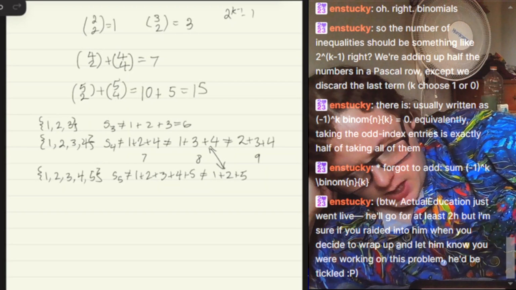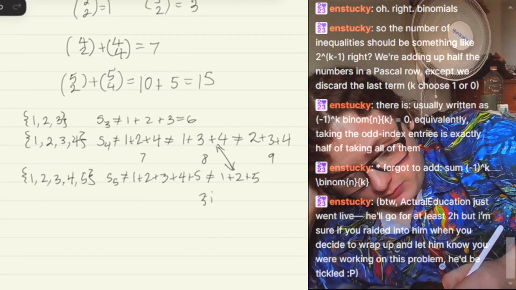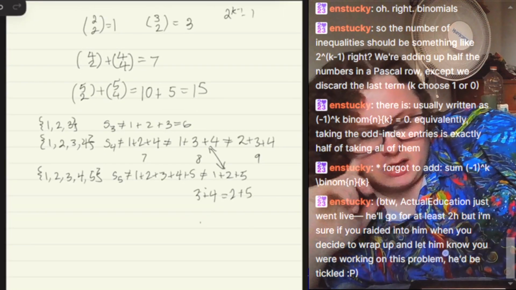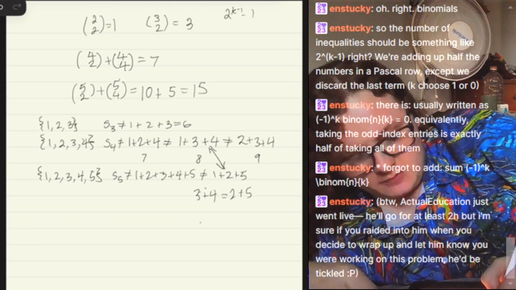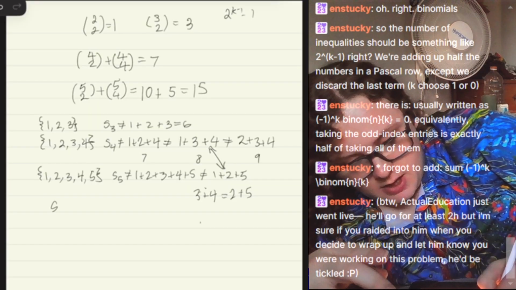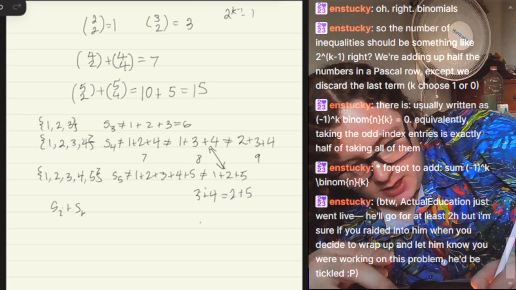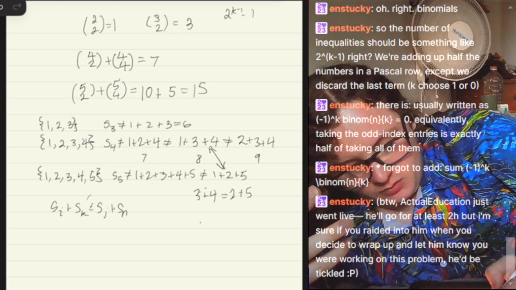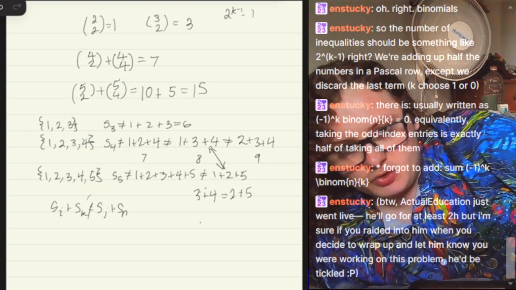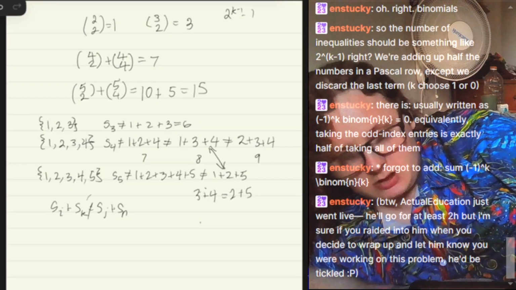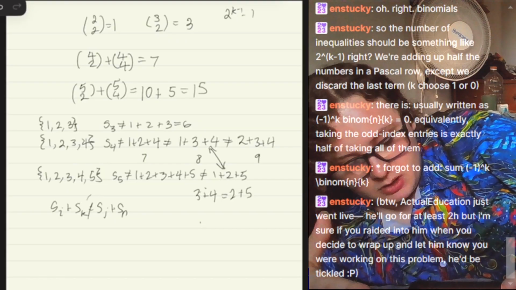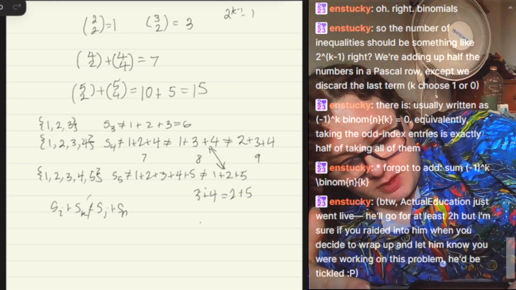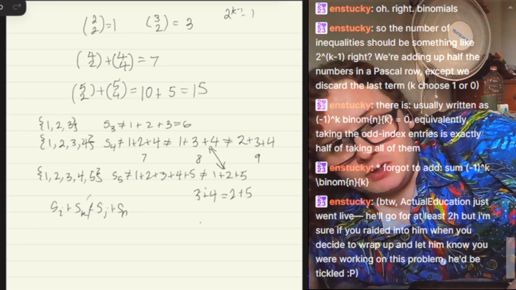This kind of thing happens because 3 plus 4 equals 2 plus 5. And so this kind of thing will happen when S of i plus S of k equals S of j plus S of n, which means we need to make that not true to be able to construct this set, because otherwise it produces non-clean results, which means when we have 1, 2, 3, we already have something that equals 5. 2 plus 3 equals 5.